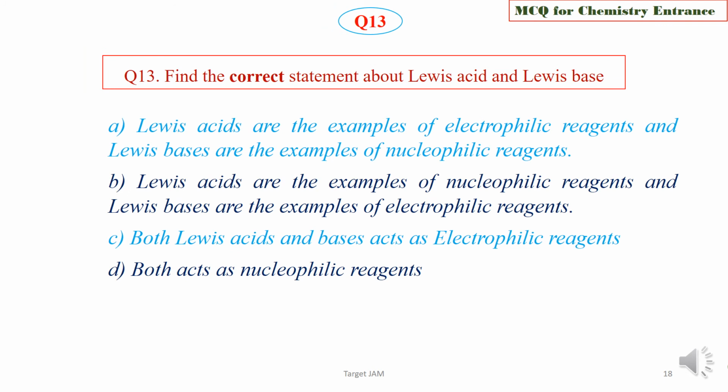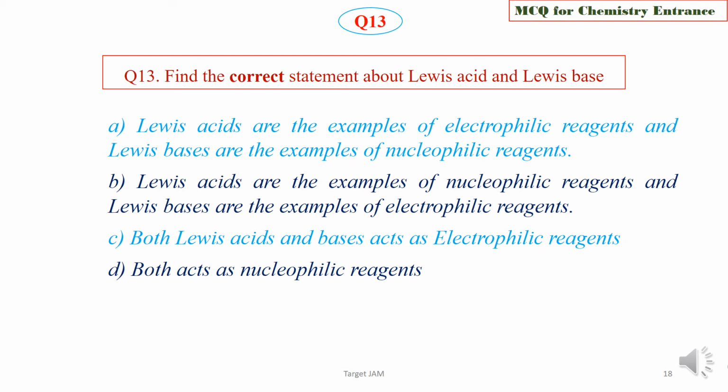Question 13. Find the correct statement about Lewis acid and Lewis base. Option A, Lewis acids are examples of electrophilic reagents, and Lewis bases are examples of nucleophilic reagents.